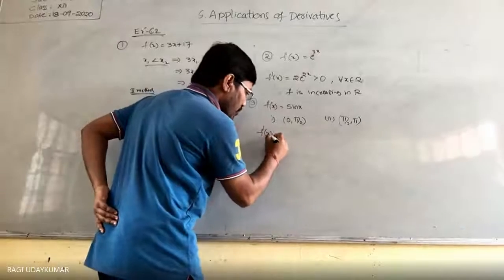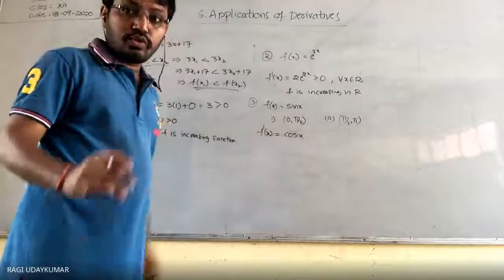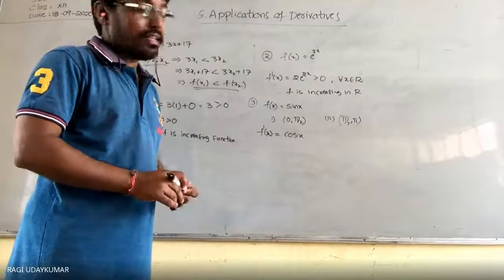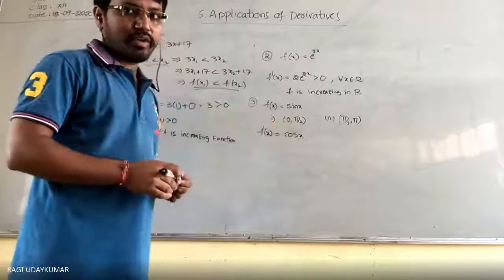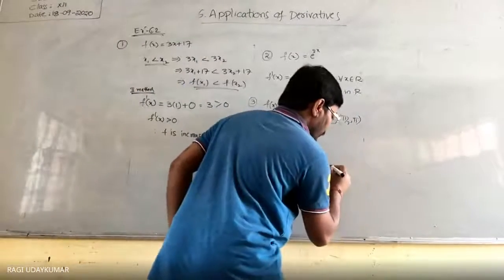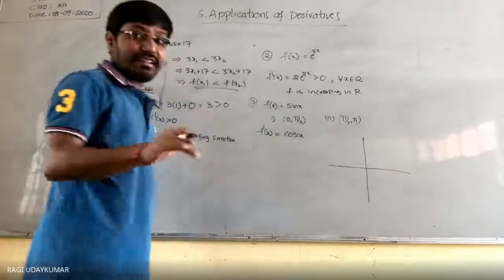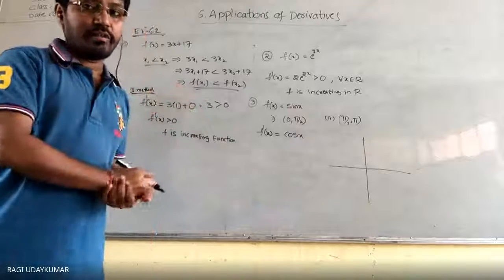f dash x, if you take into consideration, you are going to get cos x. 0 to pi by 2 is nothing but the first quadrant. You do not need to look at the graph of cos x. In 0 to pi by 2, cos x will be positive.